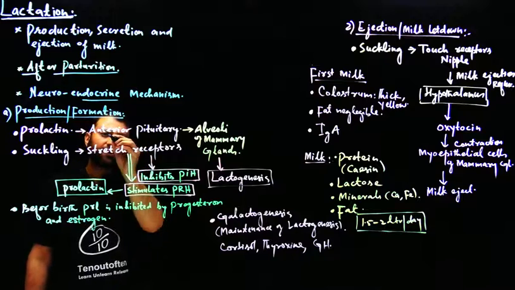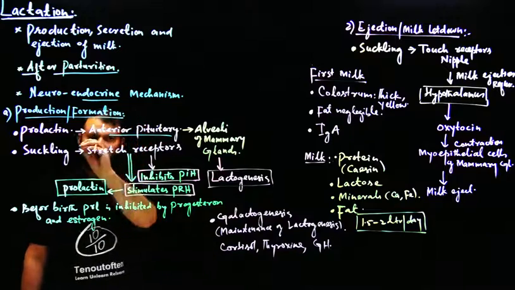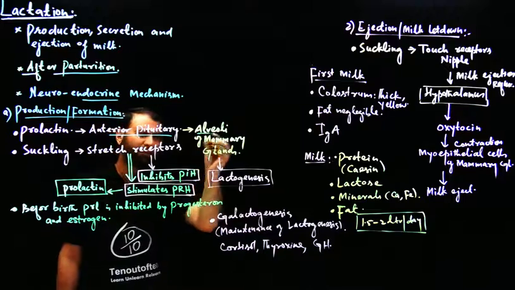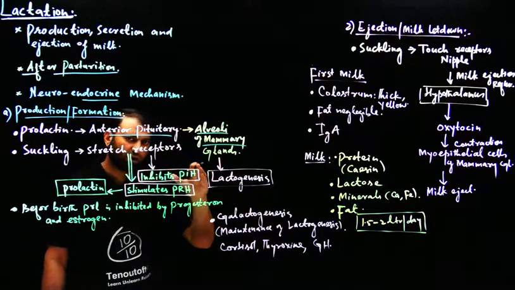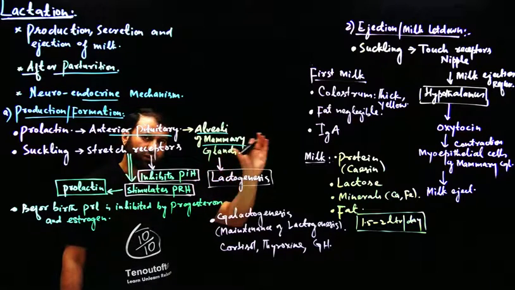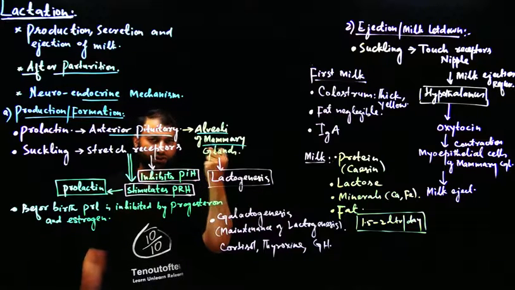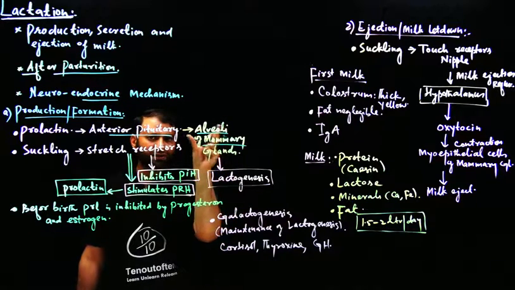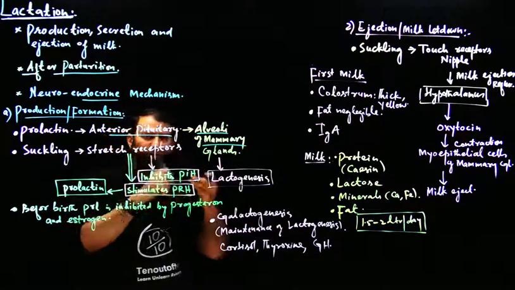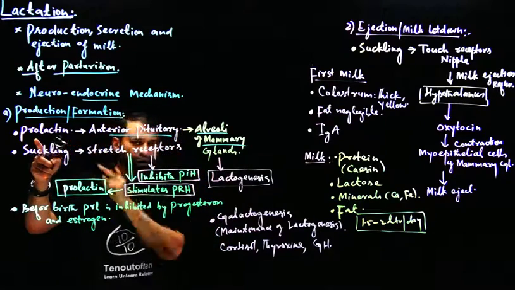When the baby is delivered and gestation ends, what happens? Prolactin from the anterior pituitary is secreted in larger amounts. जब prolactin secrete होता है from anterior pituitary, ये prolactin hormone goes to the alveoli of mammary glands. Here we will recall the structure of mammary glands: it is made up of some 15 to 20 lactiferous lobules, and each lobule in turn is made up of grape-like bunches of structures called alveoli. These are the milk secreting units of the mammary glands. So these alveoli start manufacturing milk under the influence of the hormone prolactin.